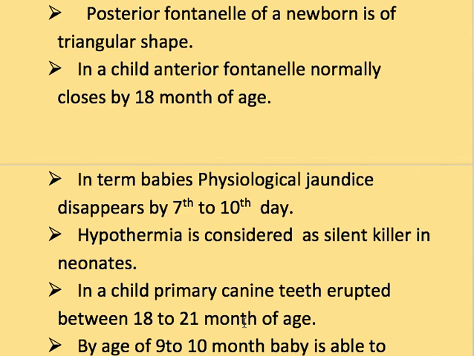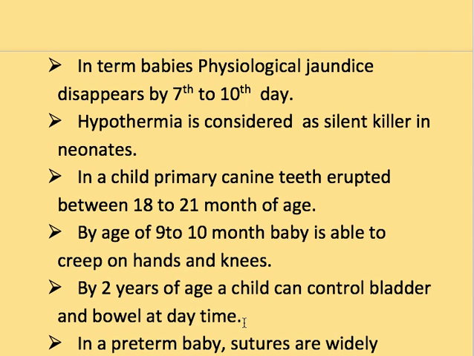Next is hypothermia is considered a silent killer in neonates. Next one is in a child, primary canine teeth erupt between 18 to 21 months of age. Next one is by the age of 9 to 10 months a baby is able to creep on hands and knees. Next is by 2 years of age a child can control bladder and bowel in the daytime.